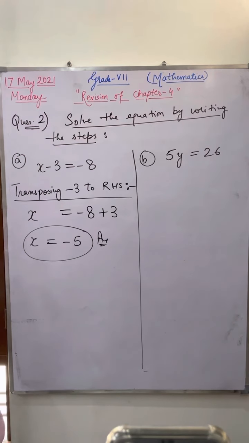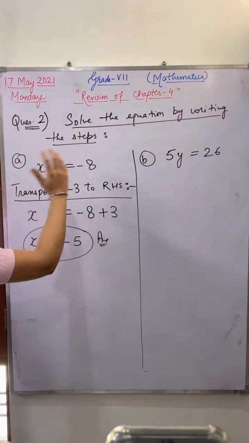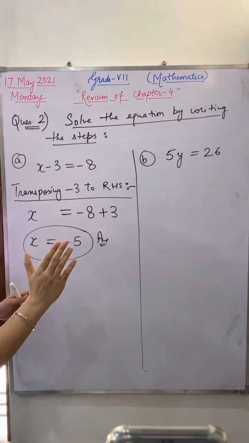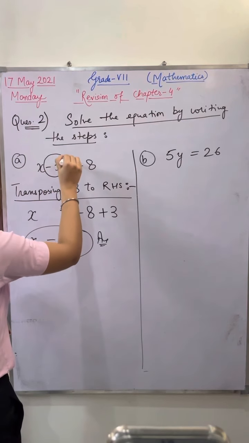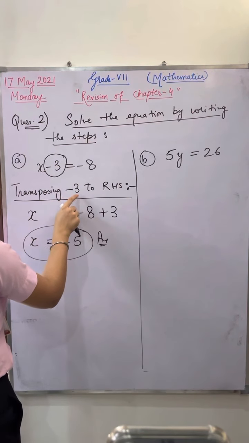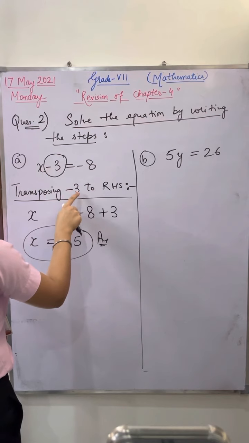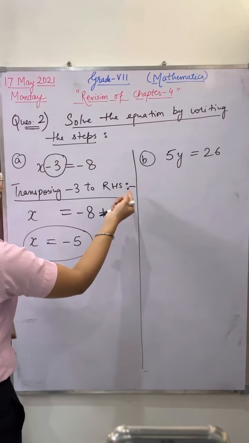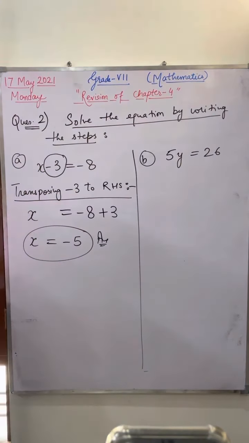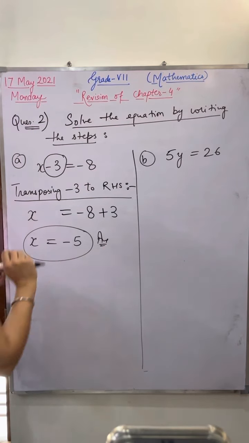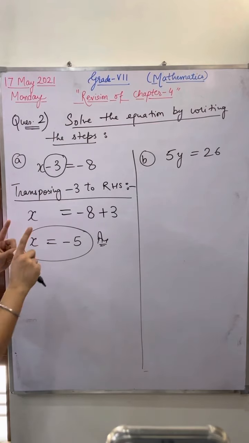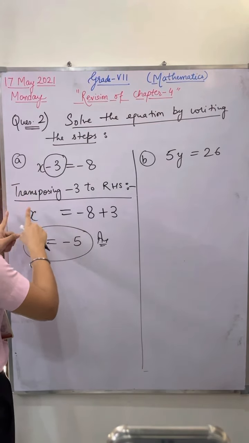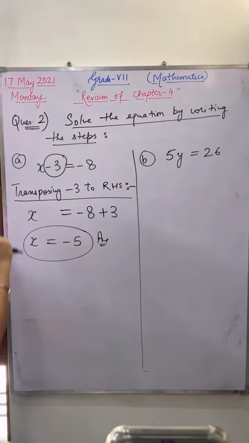Everyone knows this thing. Whenever you are shifting the values from here to there, that is the transposing method. You have to pick the same value as it is. If it is minus, you have to write minus 3. If it is plus, write plus 3. And wherever you are shifting, write down that side. Then do the question. When we shift the value from here to there, that is known as transposing.